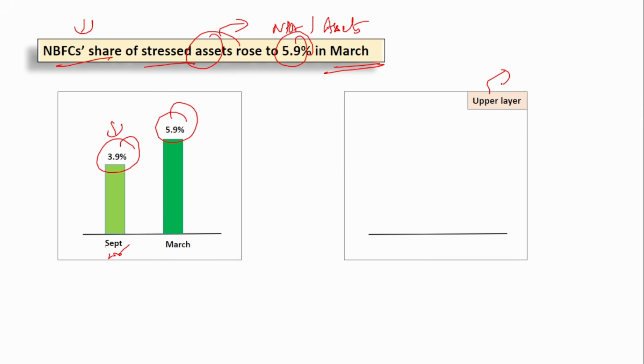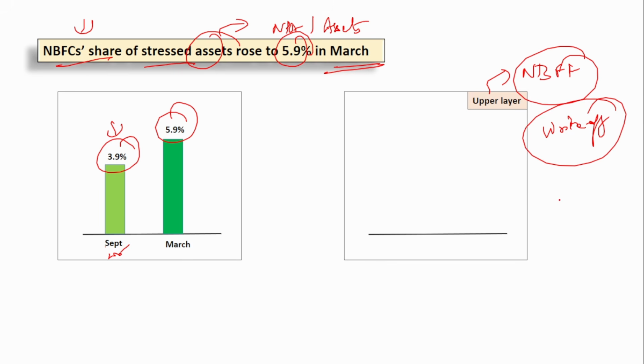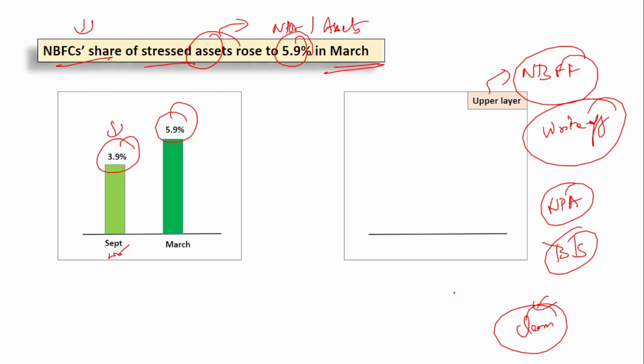Similarly, here if you see the upper layer NBFCs, this is regarding the write-off. Write-off is when banks or financial institutions write off certain bad loans from their balance sheets so that the balance sheets look clean and neat. They remove the bad loans from their balance sheet completely. And what does this mean? If they are removing, then 100% provisioning should be done. So when a bad loan is removed from the balance sheet in the name of write-off, there is always 100% provision made by the NBFC or the banks. Only after that is the write-off done.